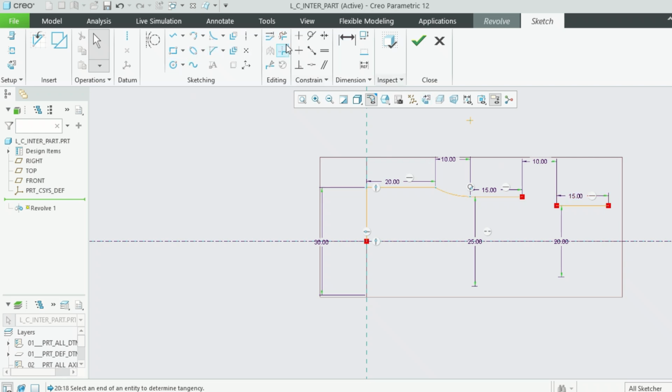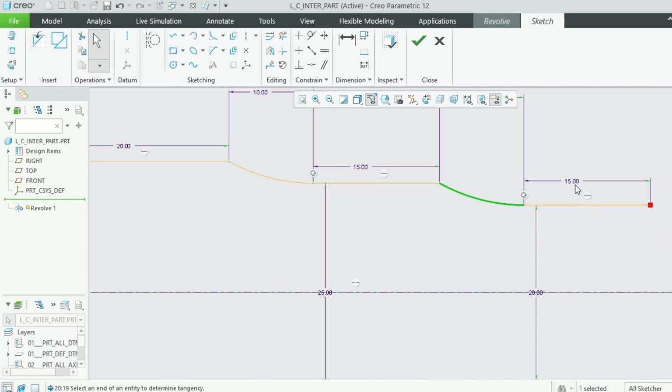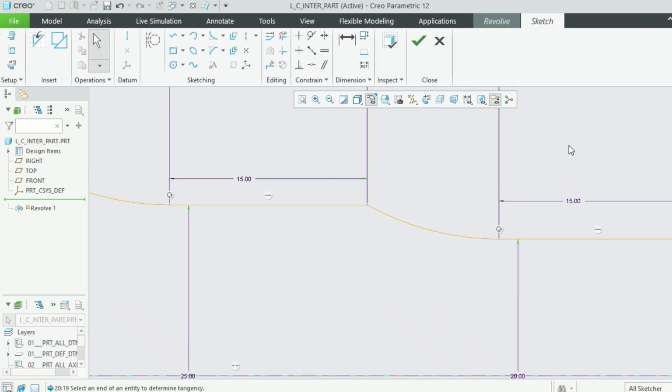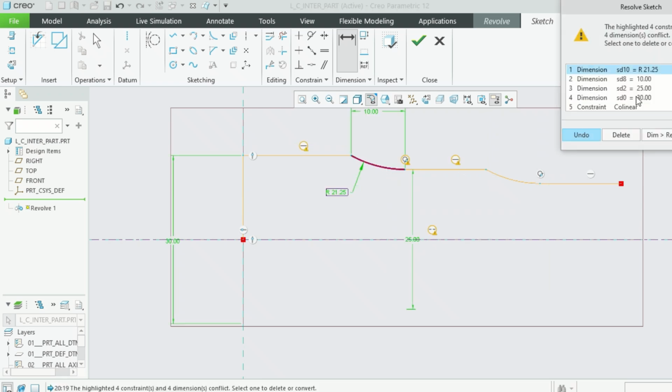Then let's create one more arc from here to here. Tangency is there. That's all. But let's check whether this radius is, no, it should be 15, right?